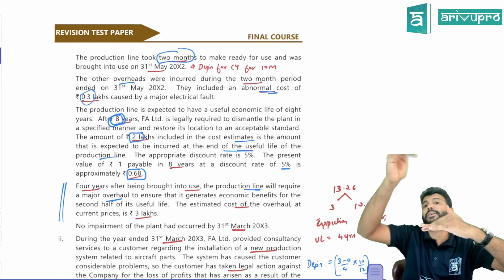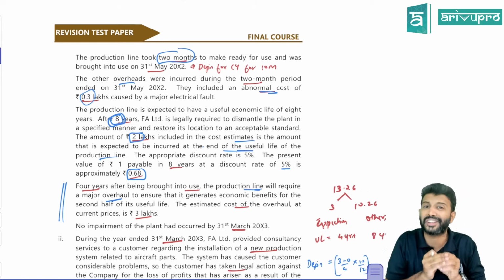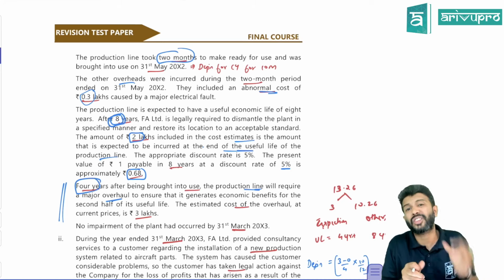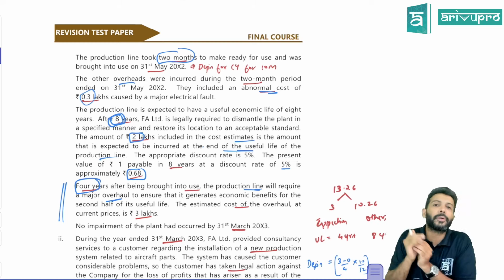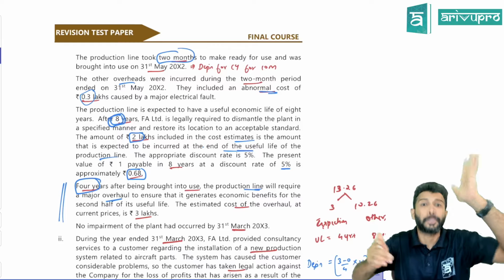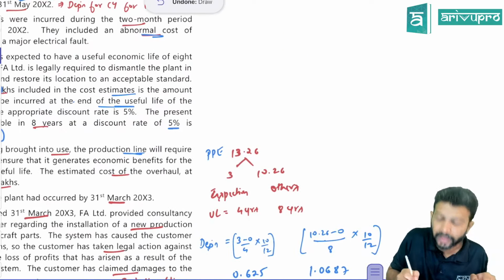But in this production line PP, there is one more part called major inspection charges. That has to be depreciated only over 4 years. This only we studied as component accounting. If different components or different parts of PP have different useful life, they have to be depreciated separately. So what is the overall cost of PP? The total cost of PP we got is 13.26.